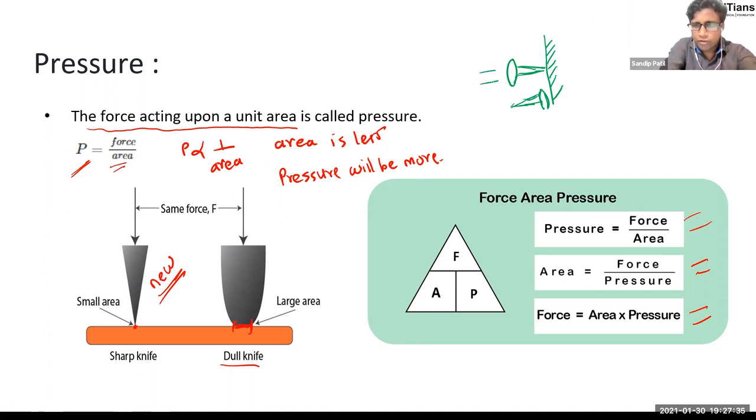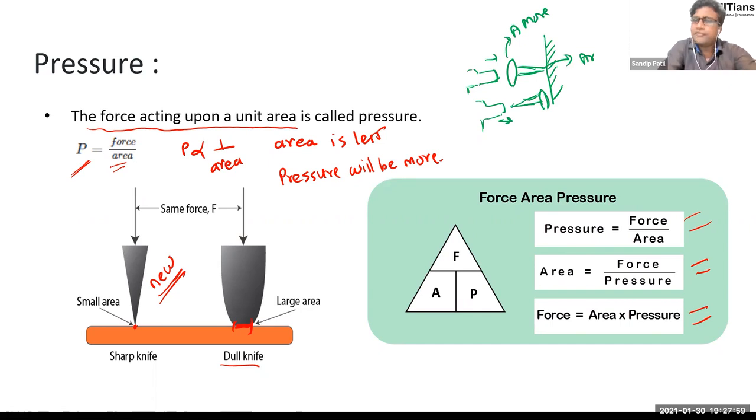You will hammer from this side. Obviously we will hammer on the head of the nail. Why? Because here the area is more. At the point, similar to our knife, the area is less.